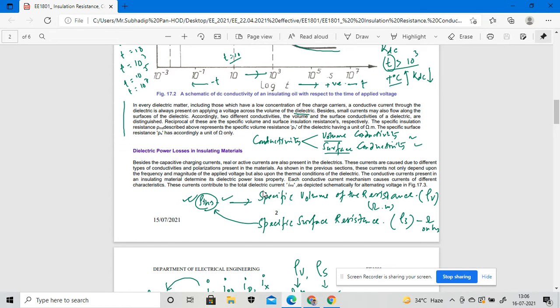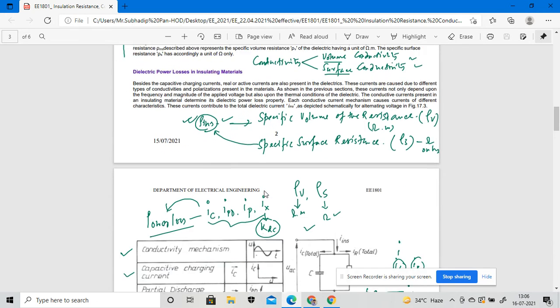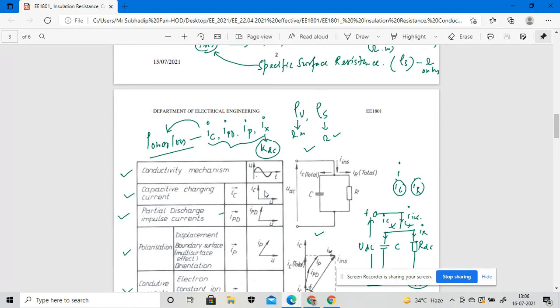For liquid dielectrics, we are choosing the transformer oil only, right? So how the power losses are taken into consideration when the current is distributed through the equivalent circuit, that we will discuss.